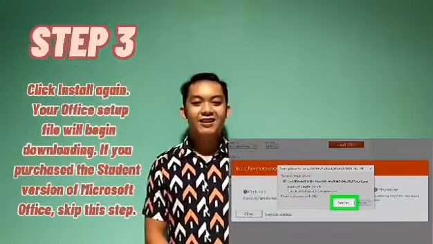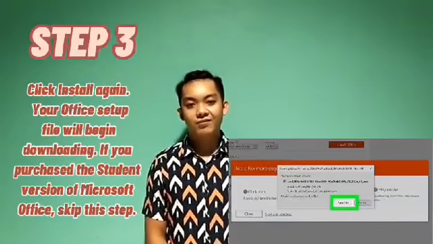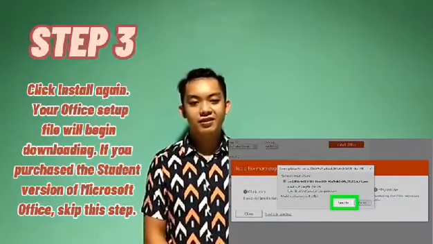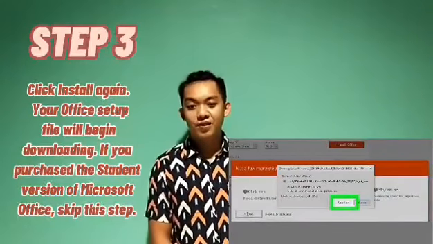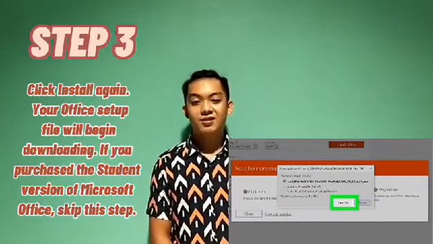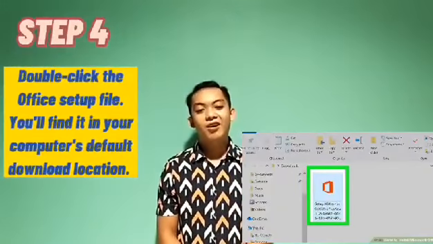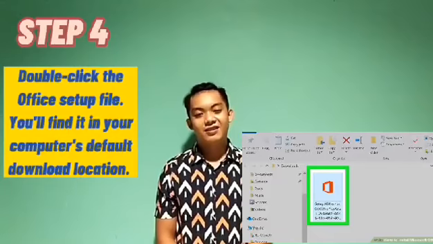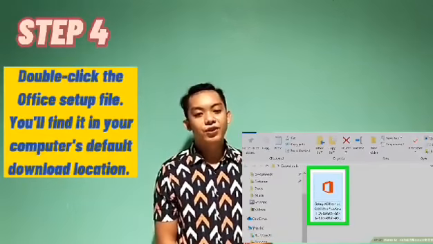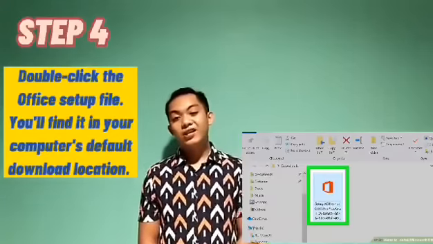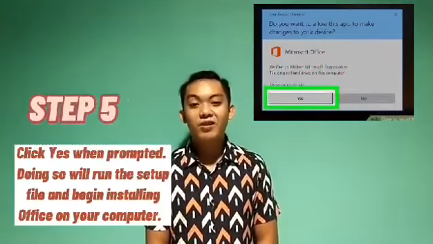Step 3. Click Install again. Your Office setup file will begin downloading. If you purchased the student version of Microsoft Office, skip this step. Step 4. Double-click the Office setup file. You'll find it in your computer's default download location. Step 5. Click Yes when prompted.